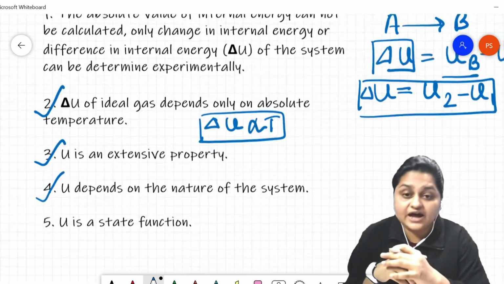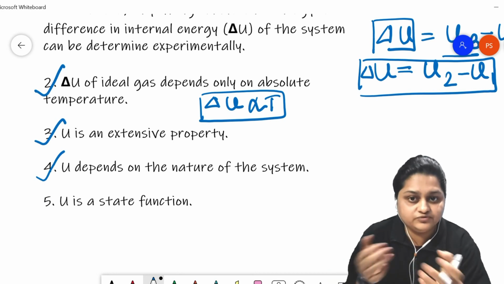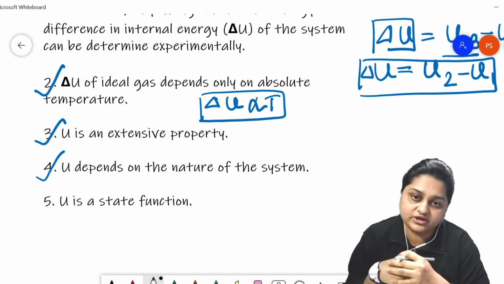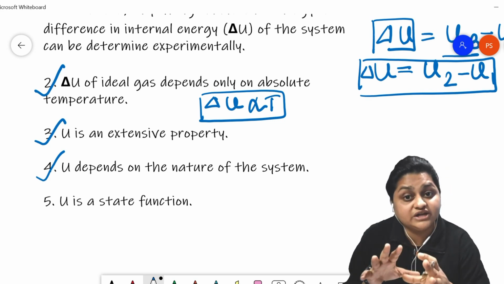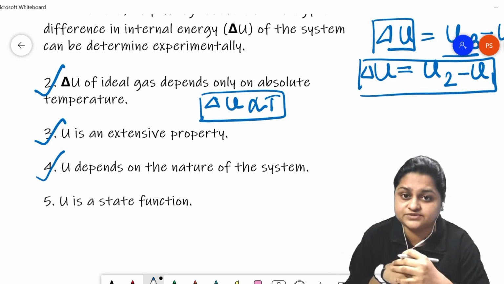The fifth and last one is that internal energy is a state function. Obviously, we had talked about heat and work energy, because this kind of energy only occurs when we are doing some transformation. We take the help of this type of energy, and then only can we do the transformation.